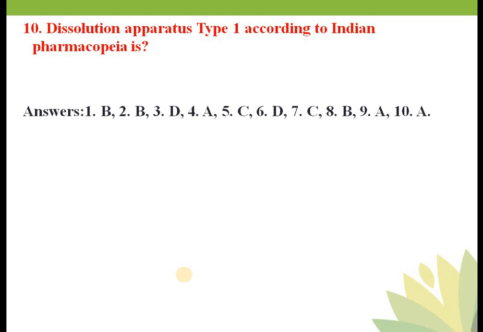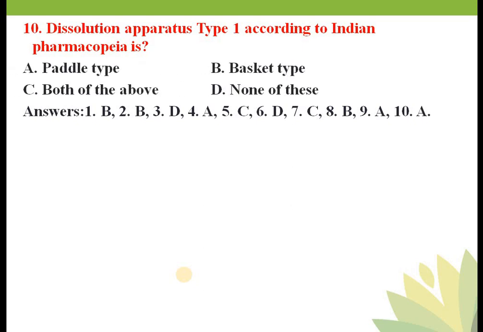Dissolution apparatus type first according to the Indian Pharmacopoeia is: option A, paddle type; option B, basket type; option C, both of the above; option D, none of the above. So in this case option A is the correct answer.